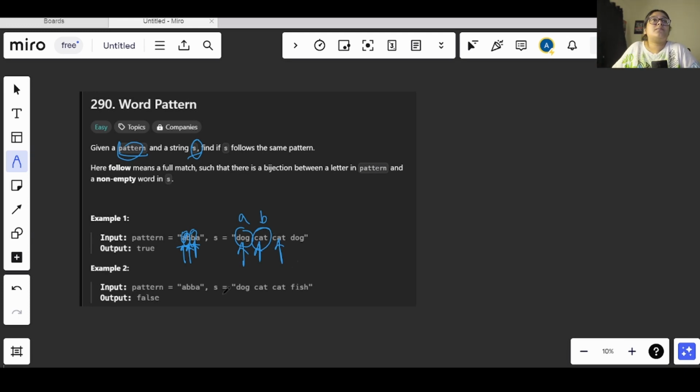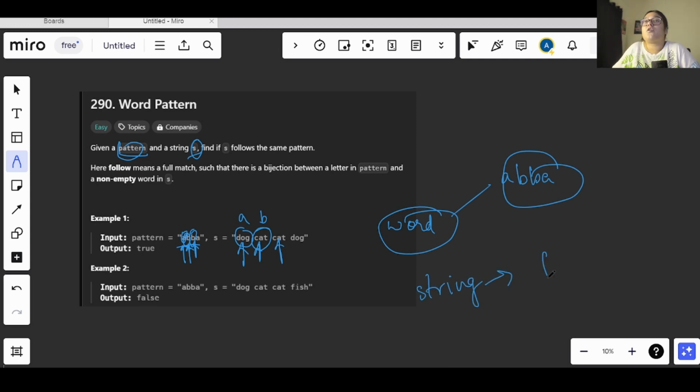We need to keep in mind that we will have to follow the entire pattern in the string. There will be a pattern, like ABBA, and another will be a string. We need to follow the pattern in the string, and if the string follows the pattern then we will be returning true, otherwise we will be returning false.